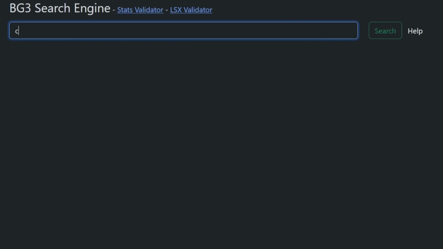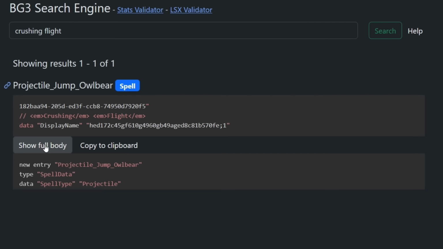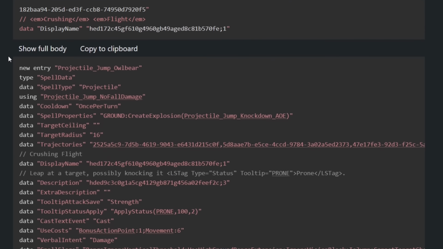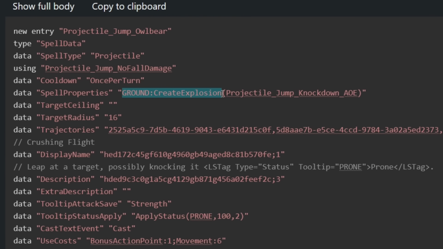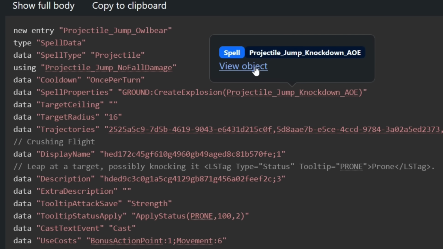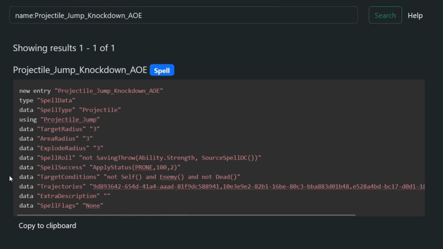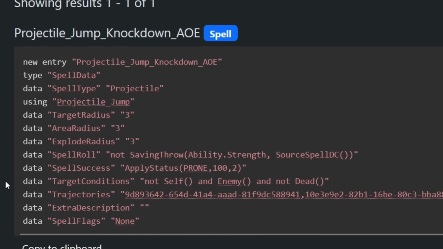But if you look at the code for Crushing Flight, there's nothing in there about dealing damage based on height or weight. All it does is run this function, create explosion, which is basically a helper function that triggers another ability. In this case, the quote-unquote explosion that it triggers is an ability called Projectile Jump Knockdown AoE.